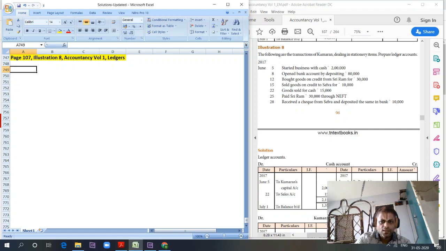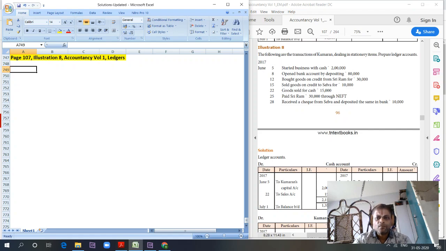The best way is to journalize the transactions so that you don't miss anything. But here, because it is given prepare ledger accounts, in an exam scenario, you have to be very clear about what you are doing. Preparation time will be very limited. Prepare journal entries and then ledger accounts. We have to think about marks as well. So let's try and prepare only the ledger accounts for this particular sum.